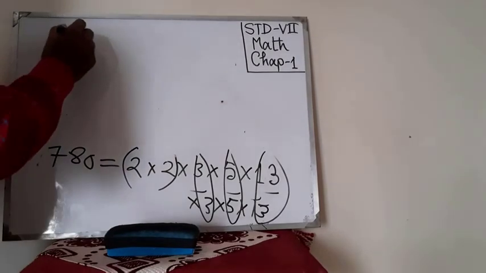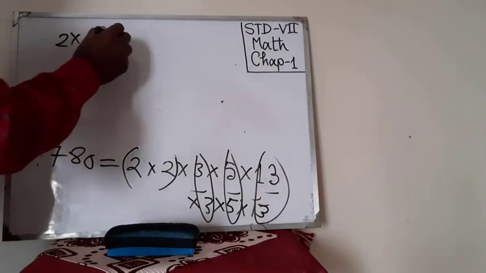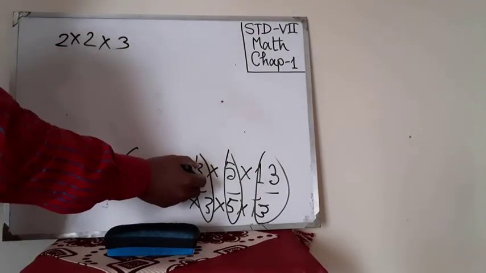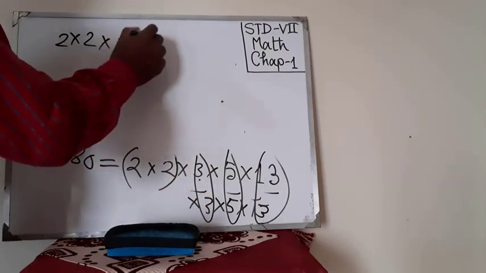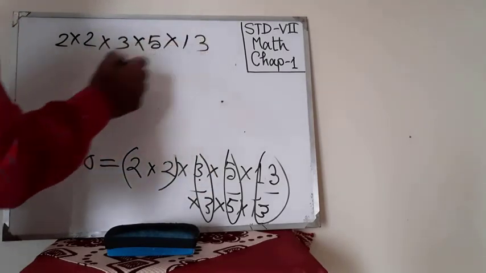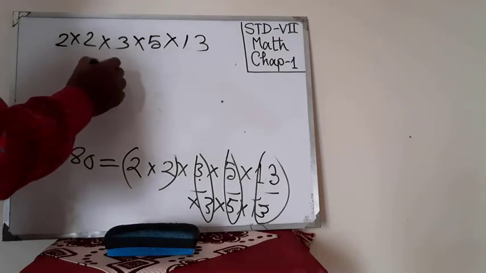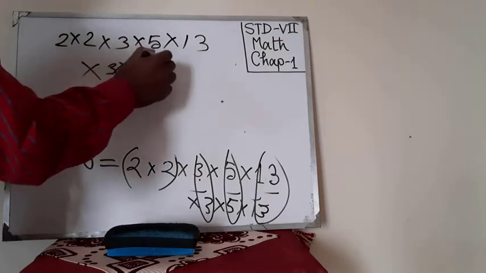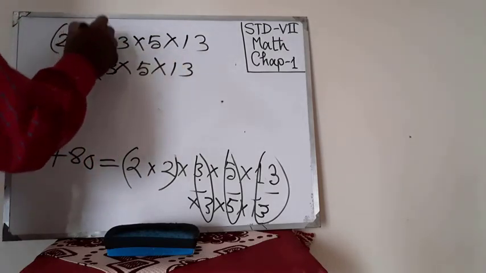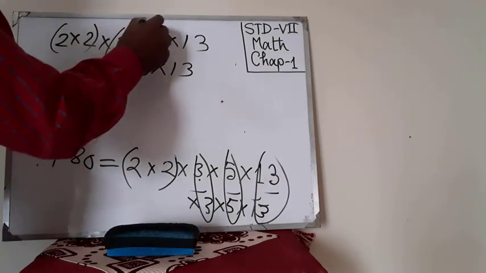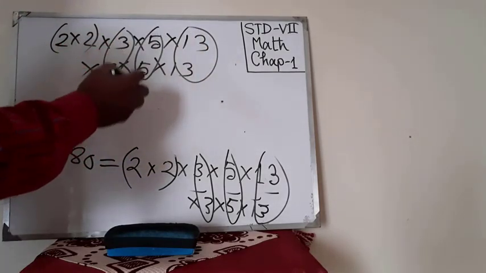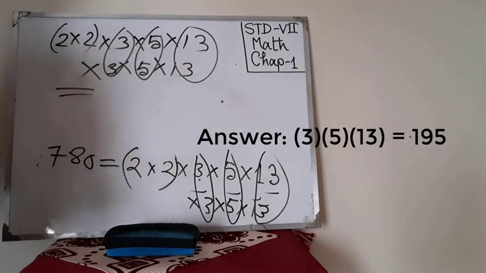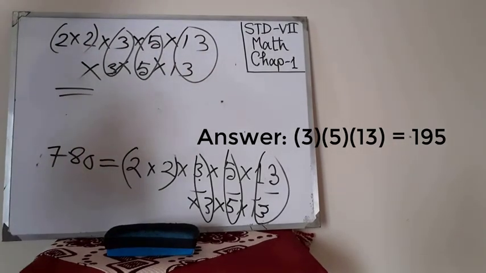If I write 2 into 2 and 3 is our prime factor, and 5 and 13, and we have again written here 3 into 5 into 13. So one pair, another pair, another pair, another pair. So if I multiply this, then we will get a perfect square number.